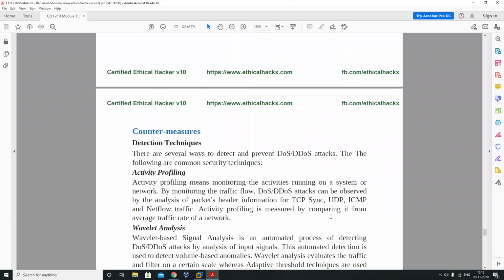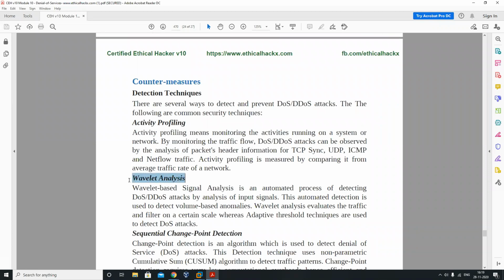And the countermeasures are the important part. Detection techniques: there are several ways to detect and prevent DOS and DDoS attacks. Activity profiling: monitoring the activities running on the systems and network. By monitoring the traffic flow, DOS and DDoS attacks can be observed by analyzing the packet addresses. Wavelet analysis: wavelet-based signal analysis is the automated process of detecting DOS and DDoS attacks by analyzing the input signals. This automated detection is used to detect volume-based anomalies.